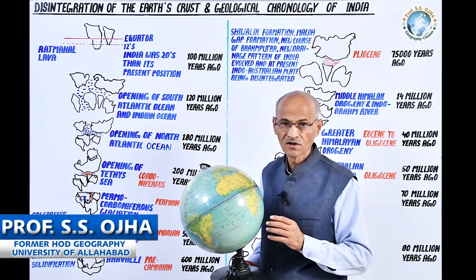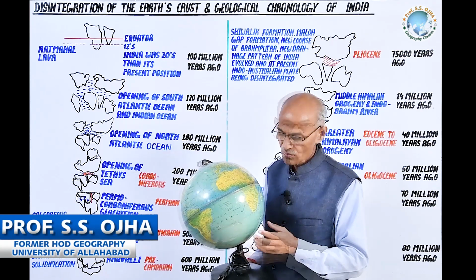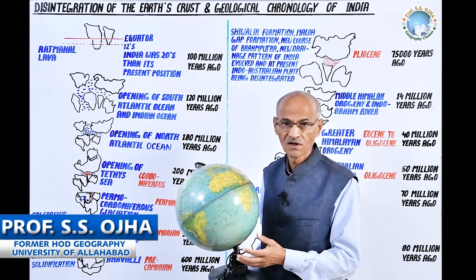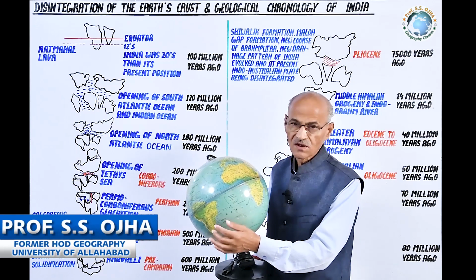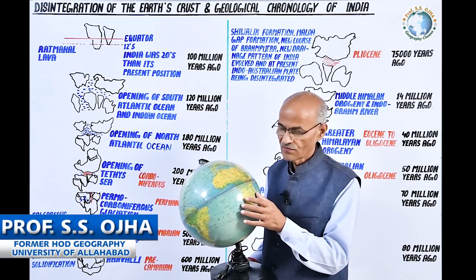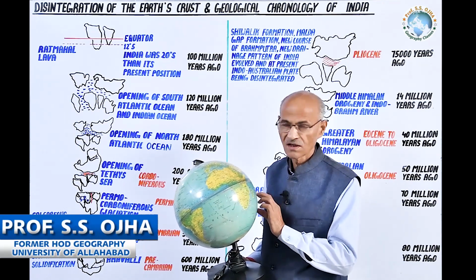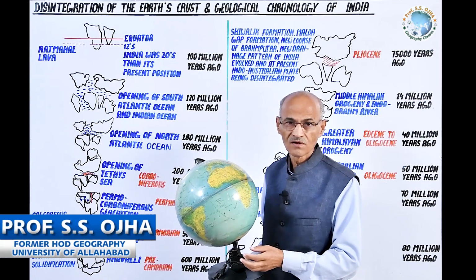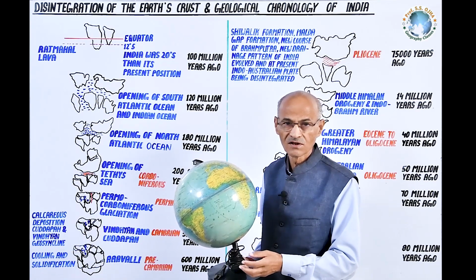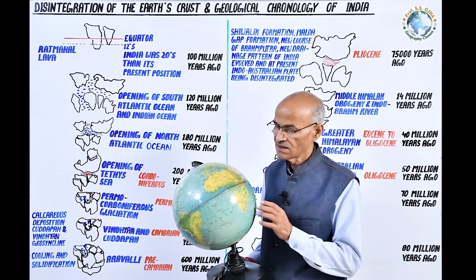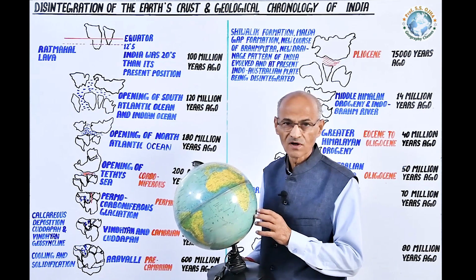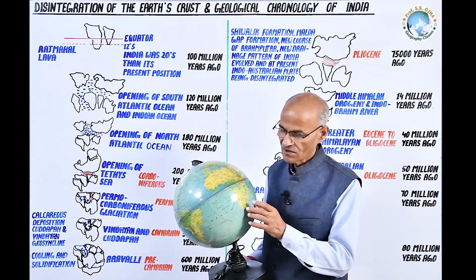Likewise, the endogenic forces broke the southern part, that was Gondwana land, in mainly four parts. Number 1, South America, 2, Africa, 3, Australia, and 4th, that was left in situ, was called Antarctica. Later on, the Indian plateau was separated from Africa.